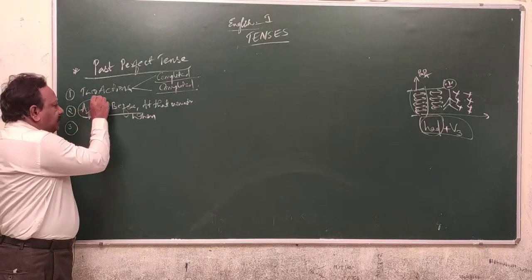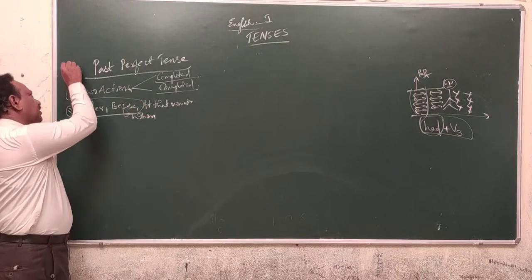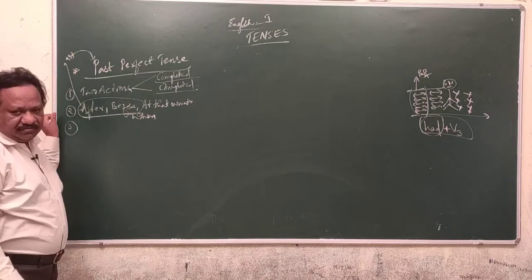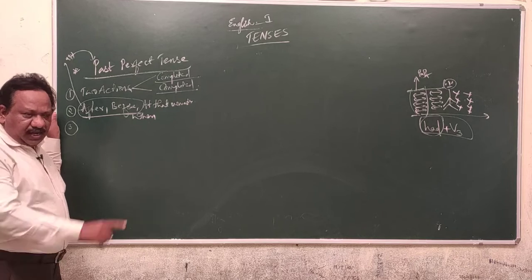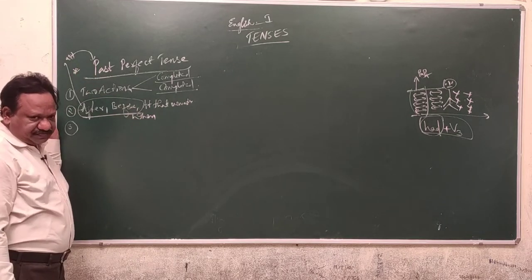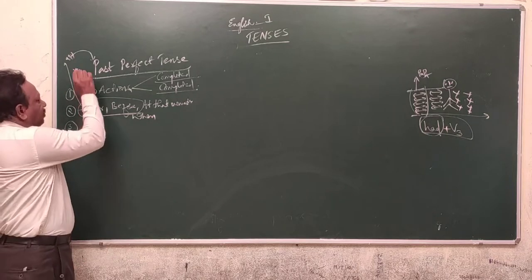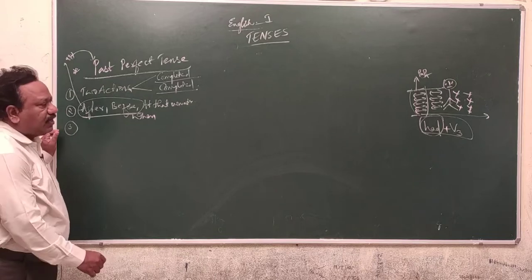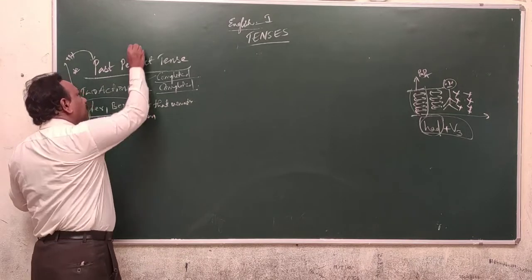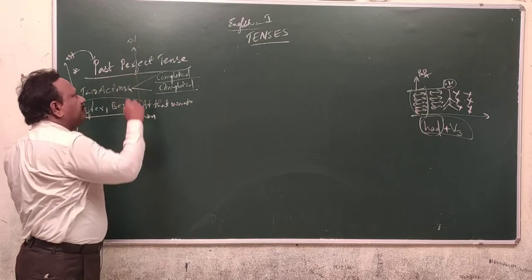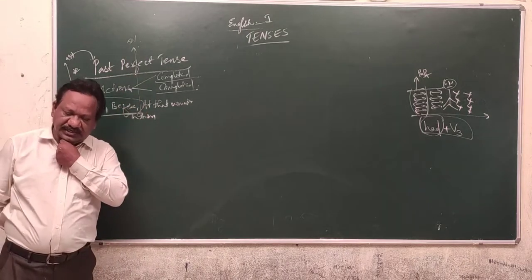Whenever you come across after or before conjunction, 99% they are related to the past perfect. Whenever you come across while, that indicates the past continuous. Whenever you come across the when, there may be possibilities: 50% choice for the past perfect, 50% choice for the past continuous.